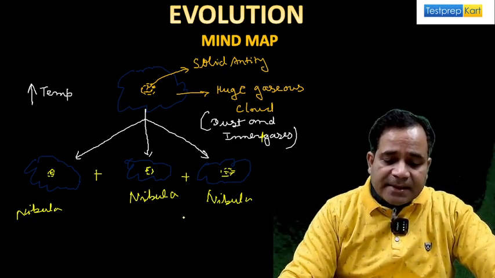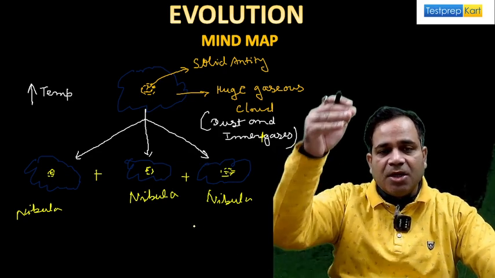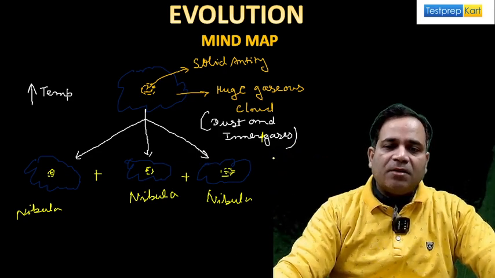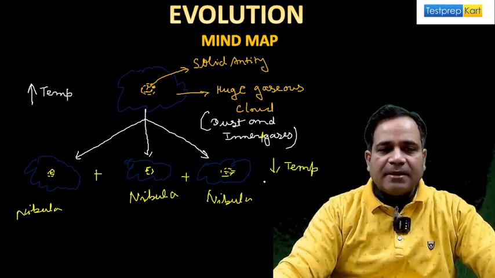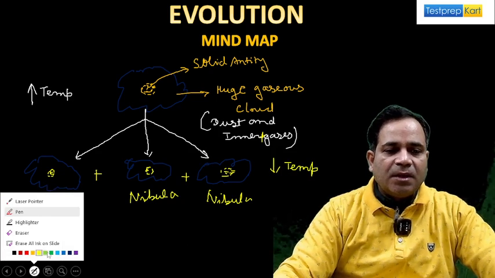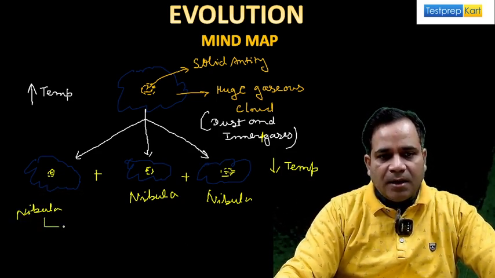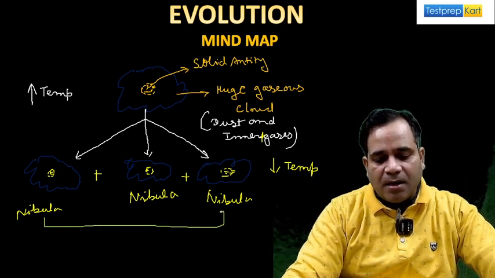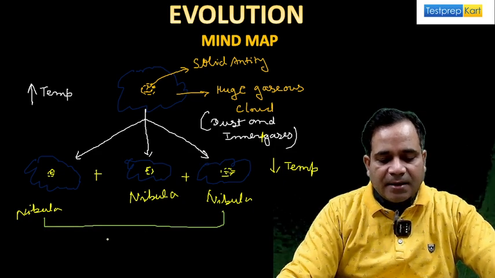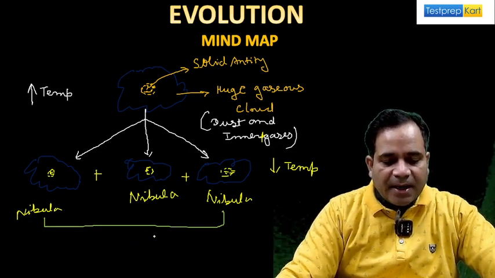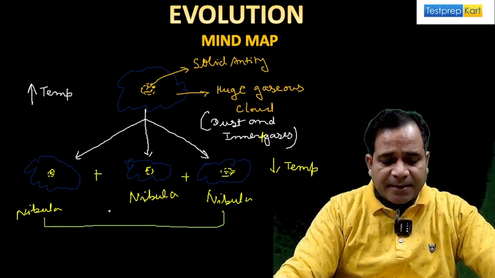Now, as the temperature decreases, then what happens? Let's see. These all nebula form what? Nebulae. These all are called nebulae, because more than one nebula is here.